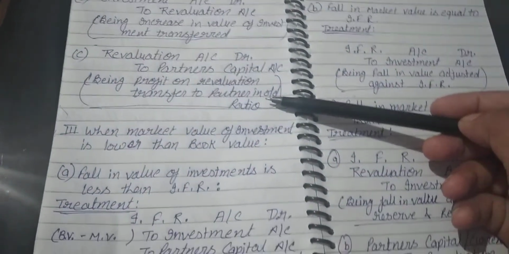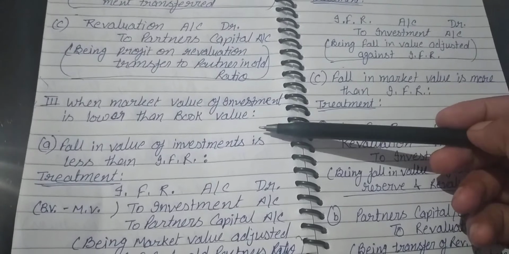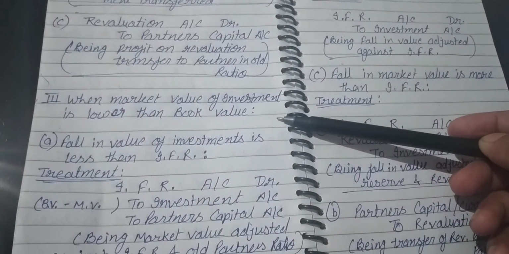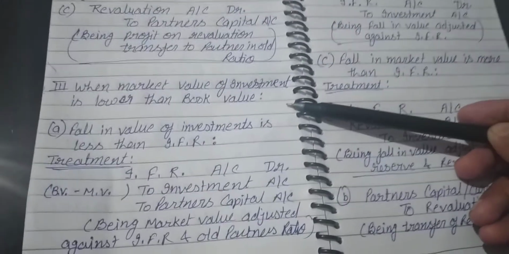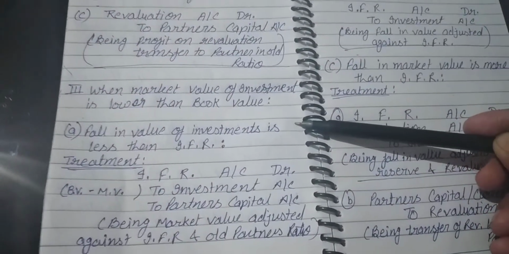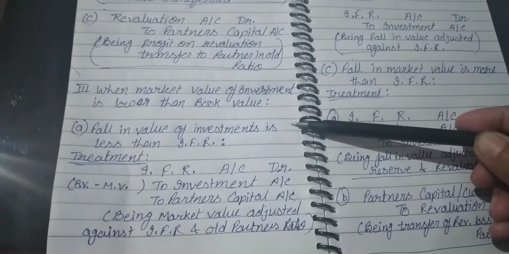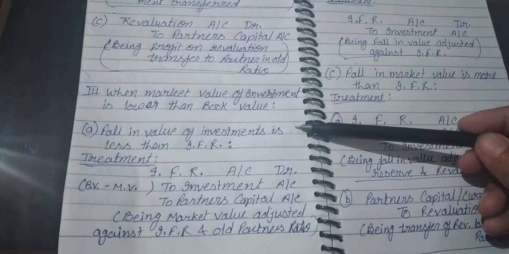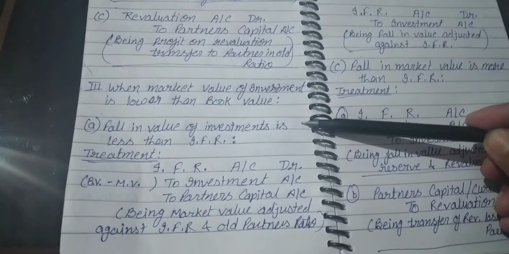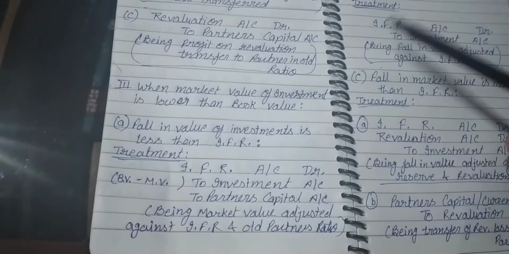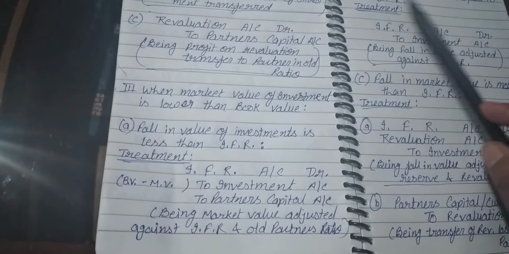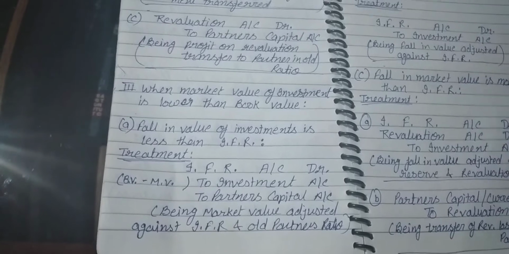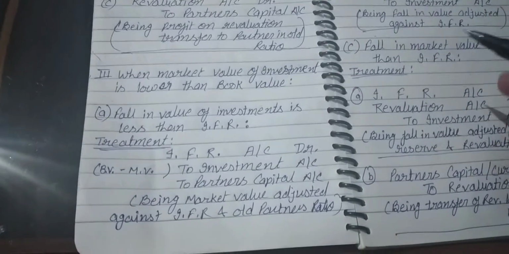Next, when the market value of investment is lower than the book value, that is case 3. It means the market value has fallen: maybe the fall in market value of investment is less than the IFR, maybe the fall is equal to the IFR, or maybe the fall is more than the IFR.